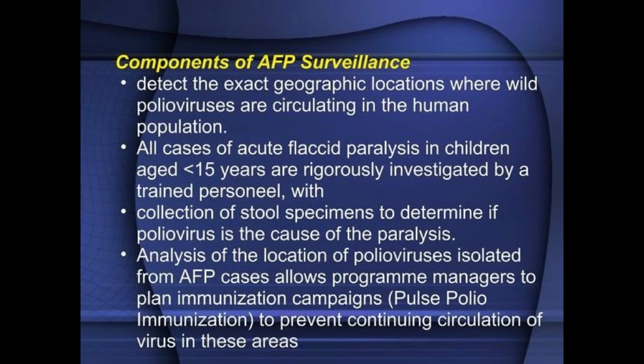Components of AFP surveillance detect the exact geographic locations where wild polioviruses are circulating in the human population. All cases of acute flaccid paralysis in children aged less than 15 years are rigorously investigated by trained personnel, with collection of stool specimens to determine if poliovirus is the cause of the paralysis. Analysis of the location of polioviruses isolated from AFP cases allows program managers to plan immunization campaigns, pulse polio immunization, to prevent continuing circulation of virus in these areas.